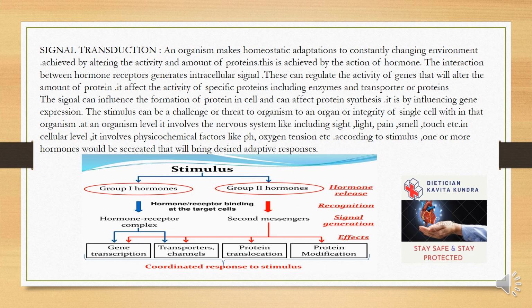The stimulus can be a challenge or a threat to the organism, to an organ's integrity, or to a single cell within that organism. At the organism level, it involves the nervous system, including sight, light, pain, smell, touch, etc. At the cellular level, it involves physiochemical factors like pH and oxygen tension. According to the stimulus, one or more hormones would be secreted that will bring the desired adaptive response.